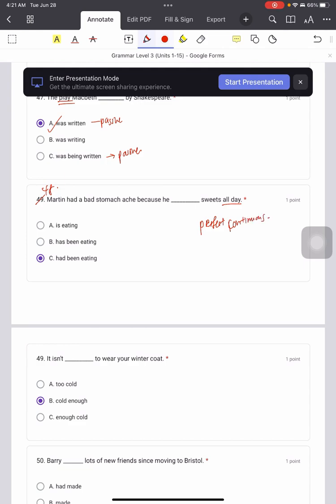Which one is perfect continuous? Either "has been eating" or "had been eating". The meaning here, "has been eating" and "had been eating", 就是说一直在吃，一直在吃。"Has been" 就是现在发生。"Had been" means past. So how do we know it's B or C? Look at the keyword here. Had, H-A-D, had. So now we definitely know. In the past, Martin had a bad stomach ache. So that's why we will say "had been eating". We use past perfect continuous.